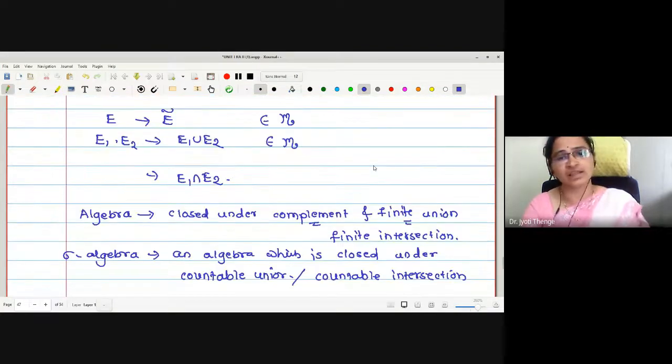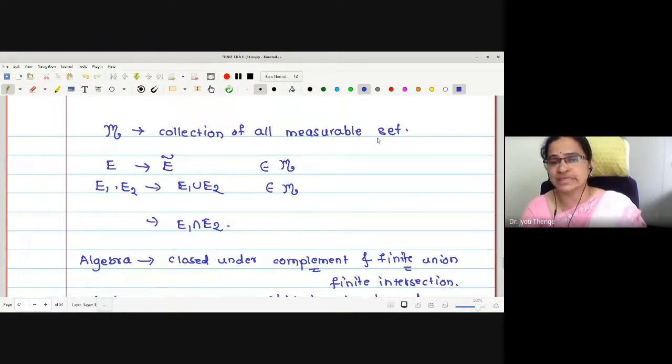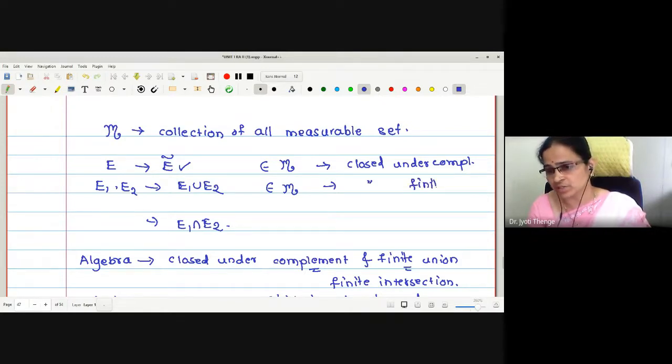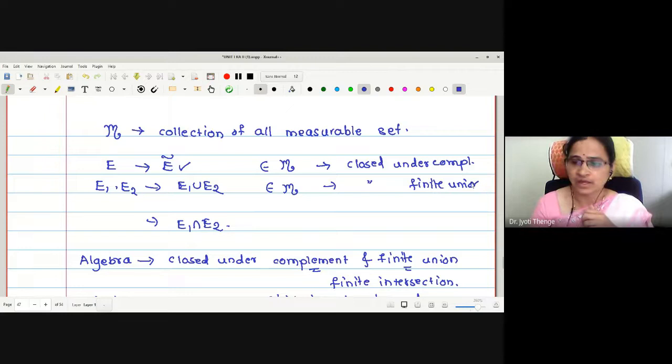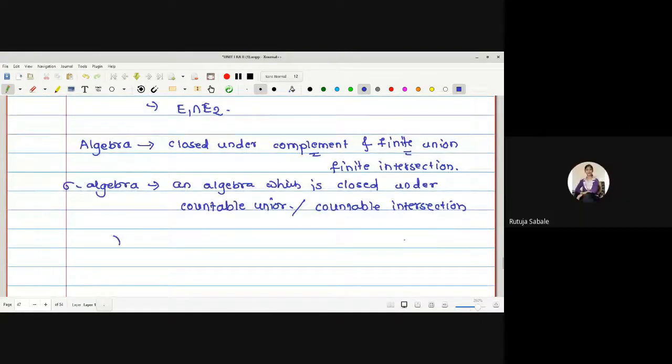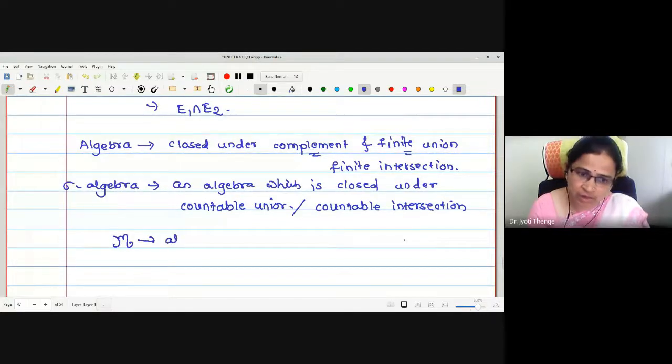Now look at this curly M set. Curly M is the collection of all measurable sets. We have proved that if a set is measurable, then its complement is measurable. Therefore E complement is in curly M, so this is closed under complement. And if E1, E2 are measurable, their union is also measurable. Therefore this is closed under finite union as well. Therefore this curly M is an algebra.